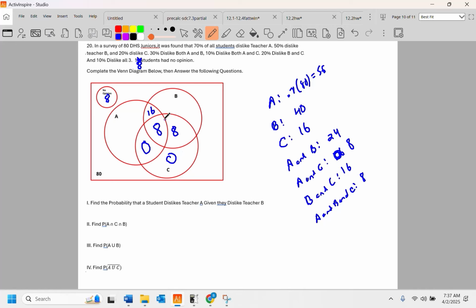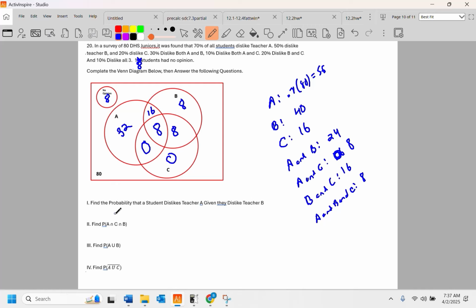Circle B is supposed to be 40. You've got 16, 24, 32. There's only 8 left. And circle A is supposed to be 56, and you've got 24 right here. If you do 16 and 8, you get 24. And 56 minus 24 should be 32. Now let's make sure this is supposed to be an 8. There's supposed to be 80 kids in total right down here. So 32 and 8 is 40, plus 16 is 56, plus 8 is 64, plus 8 is 72. So yes, that needs to be 8. 8 kids have no opinion.